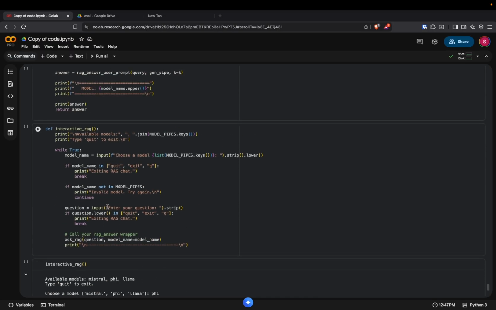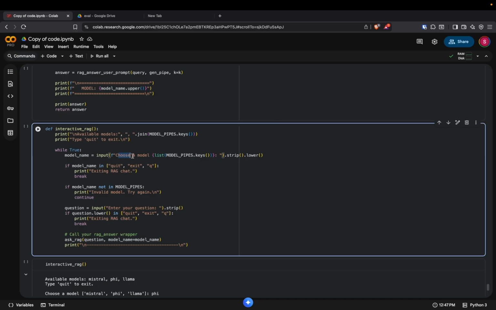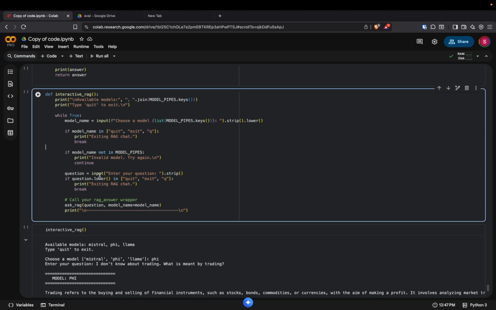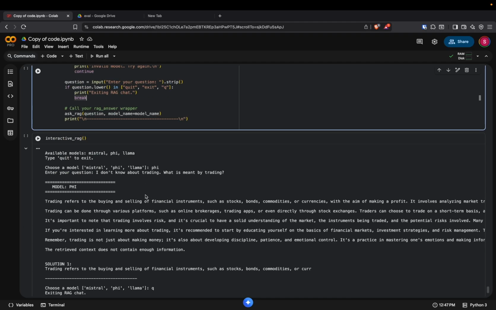For that, we have three models. The first step is to choose the model you want to get the answers from, giving the model name, or if you want to exit, you can quit. Then enter the question. Then we wait some time and we get the answer.